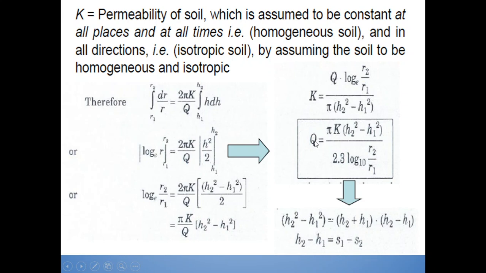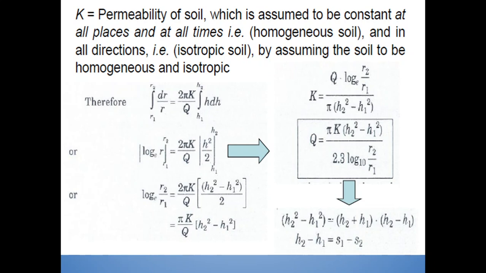Again rearranging the terms, we can get this formula to find the discharge as Q is equal to pi K into bracket h2 square minus h1 square divided by 2.3 log to the base 10 r2 upon r1. Again here, h2 square minus h1 square can be rewritten as bracket h2 plus h1 into bracket h2 minus h1.